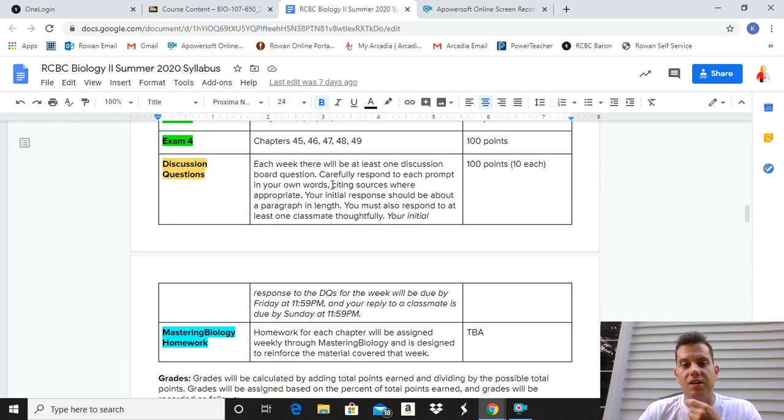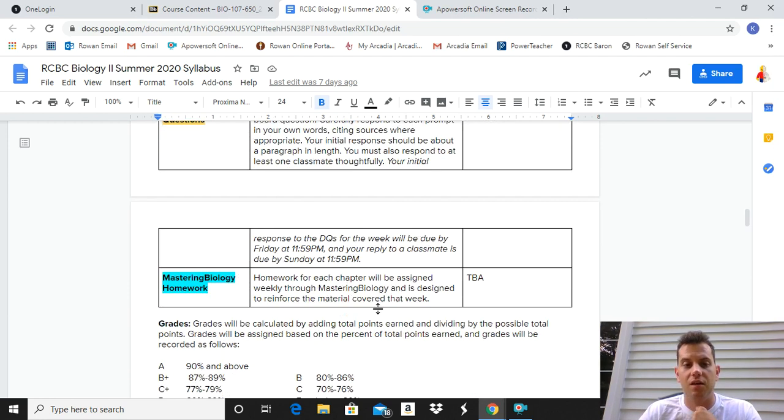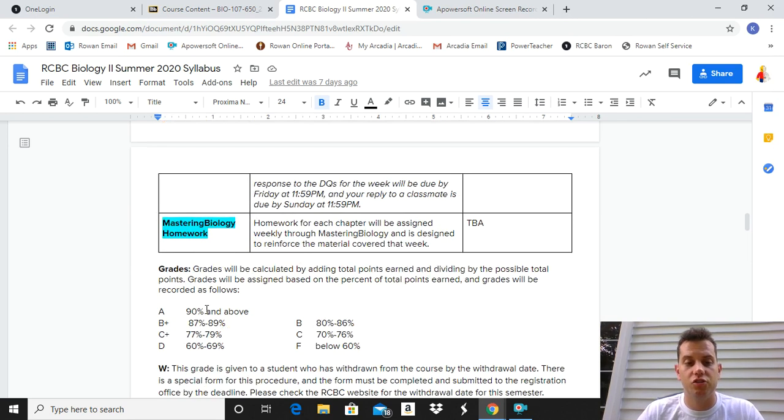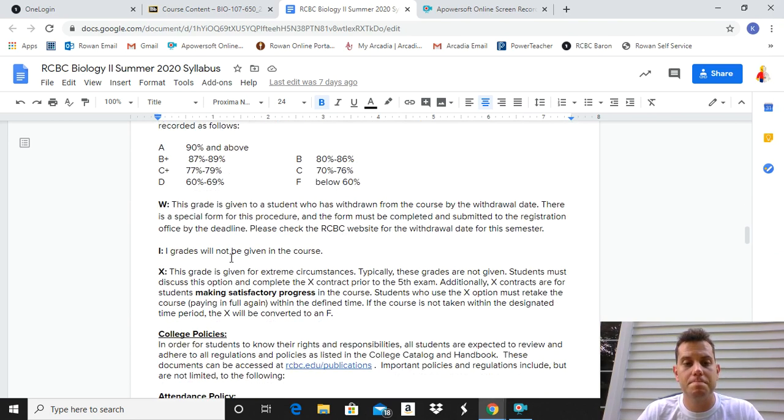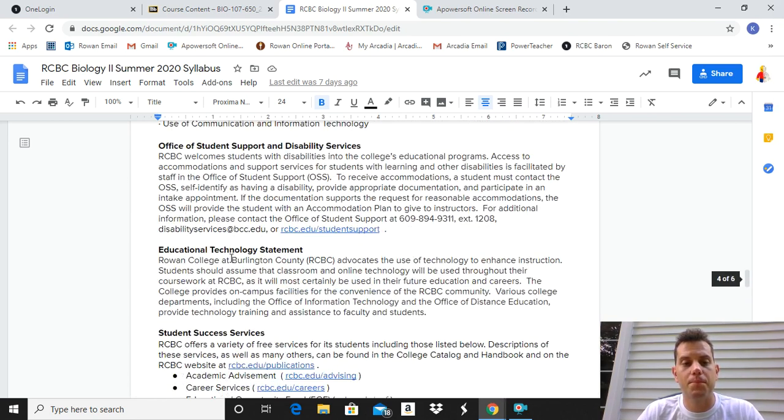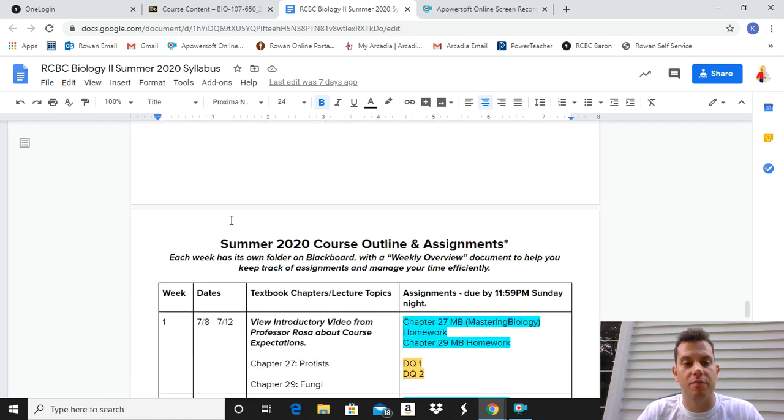Here's the information again about the discussion questions. Those are 10 points each. And then there's the Mastering Biology homework assignments as well. Grades are calculated via total points, and the straight grading system from the college is provided here. Make sure you read over this information.